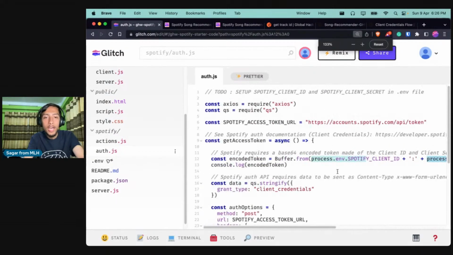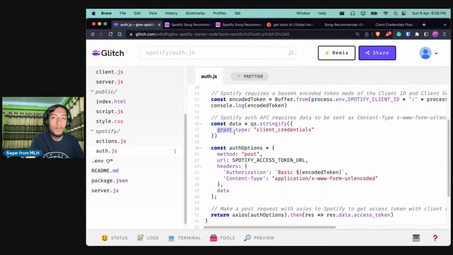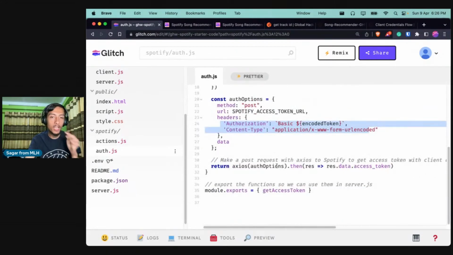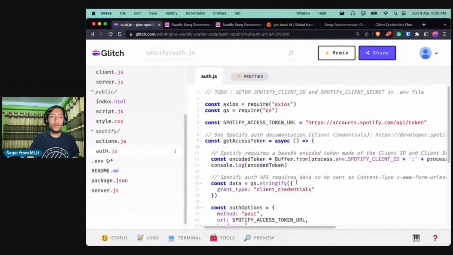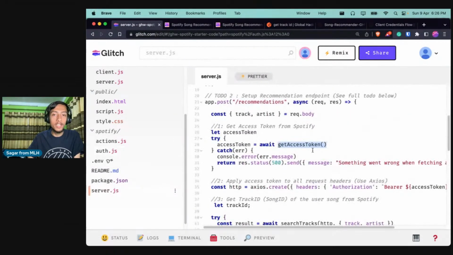And then we are setting the grant type as client credentials, and we are defining all the authentication options. We are specifying that this is a post request, and we set up the URL with the header as mentioned in the docs. Finally, we are making the request using the auth options, and whatever result we get, we store the access token in the result variable. So it will send the response. Where did we call this function? It was called from the server.js, right?